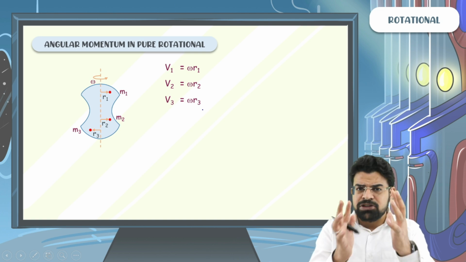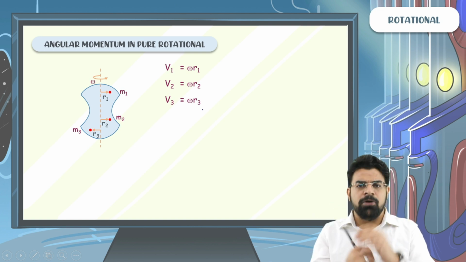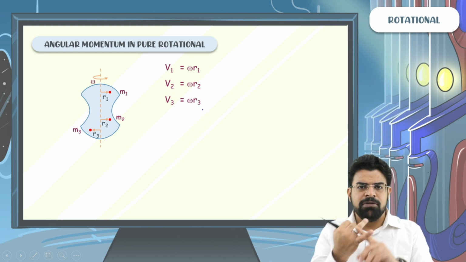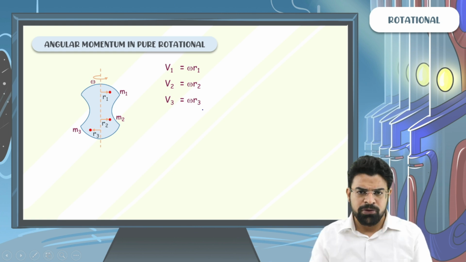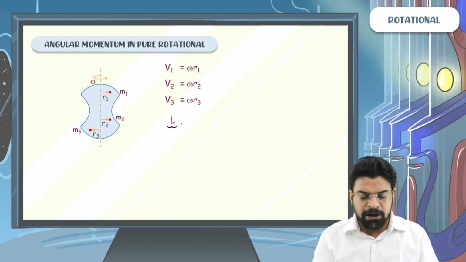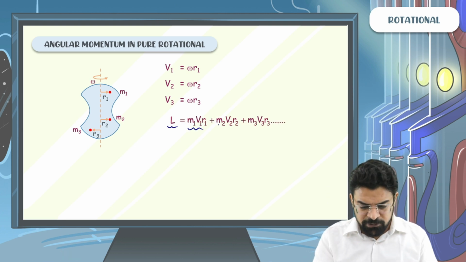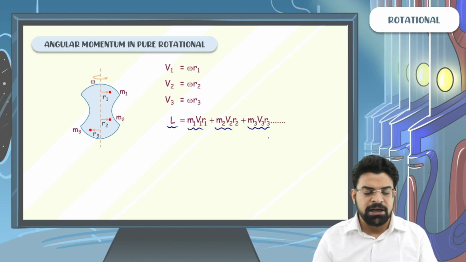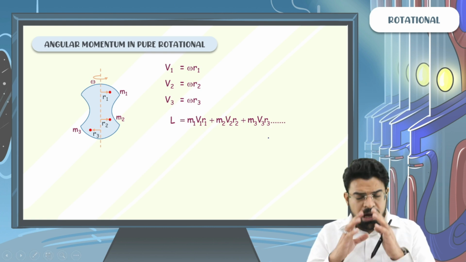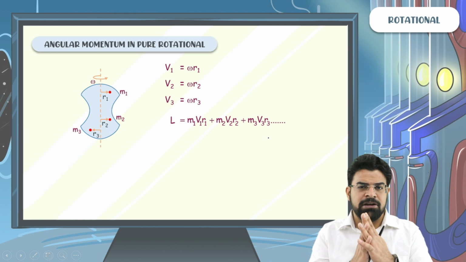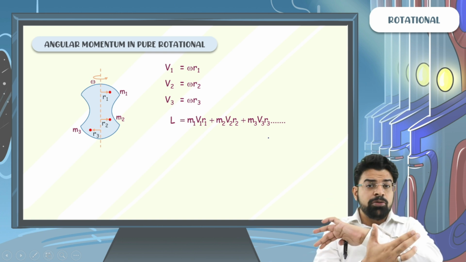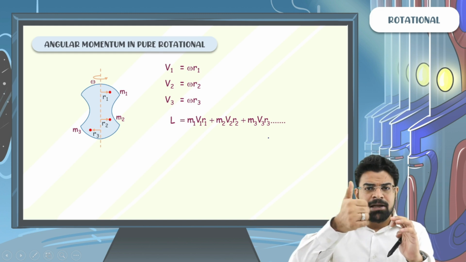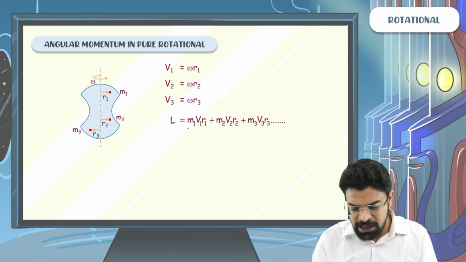Now, if we wish to write the angular momentum of the whole body, I will write it as m1 v1 r1 plus m2 v2 r2 plus m3 v3 r3 and so on. So the angular momentum of the whole rigid body will be m1 v1 r1 plus m2 v2 r2 plus m3 v3 r3 and so on. I know that angular momentum is a vector quantity, but since all the particles are rotating in the same sense, doing pure rotational motion, their angular momentum is in the same direction, so you can simply add up their magnitudes.